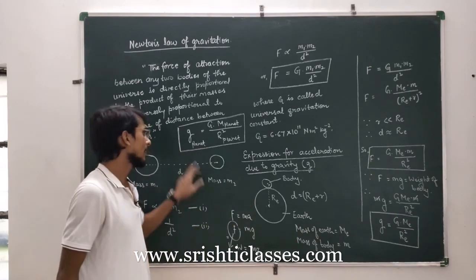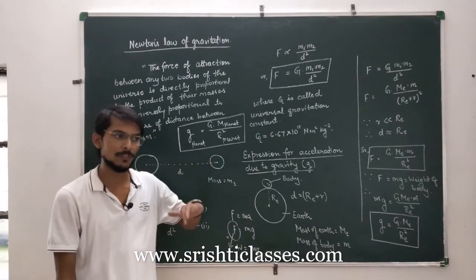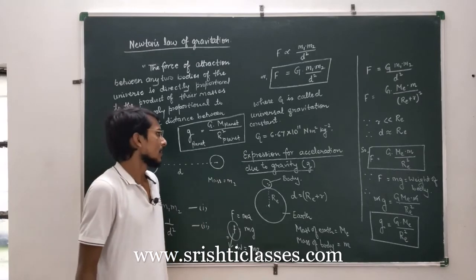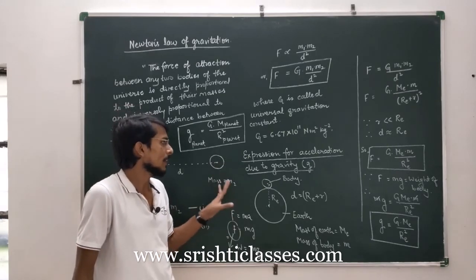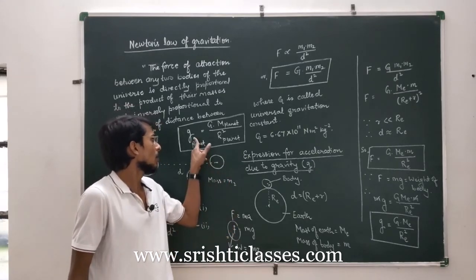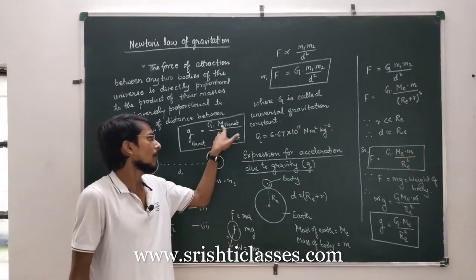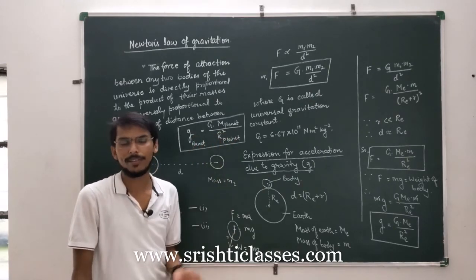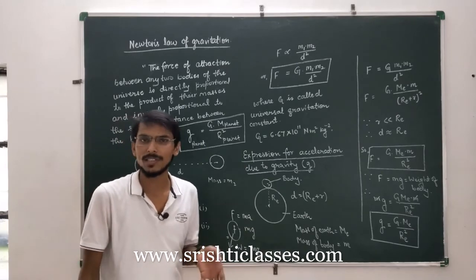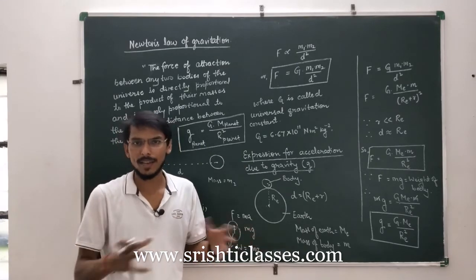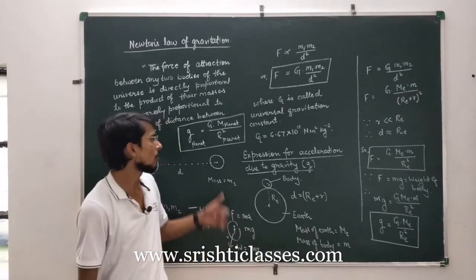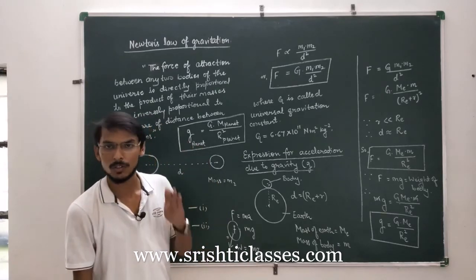Okay, and the value of acceleration due to gravity varies from planet to planet. You can easily understand this fact. In the formula of acceleration due to gravity, there is the mass of the planet and the radius of the planet. You know very well that all the planets of the solar system have different mass and different radius. So the value of g on their surface will also differ.